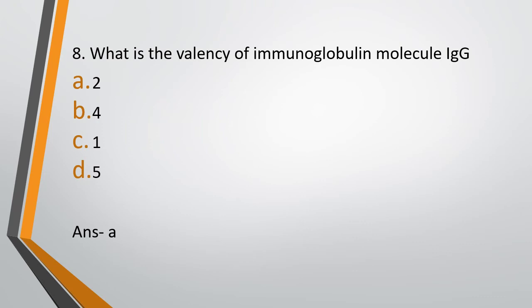Now if it would have been asked, valency of IgM, IgM is a pentameric compound. So its valency would have been 10, right? Because each molecule would have 2 and there are 5 such molecules. So the valency of IgM is 10. Remember this, valency is always an even number. Either it's 2 or it's 10, right?